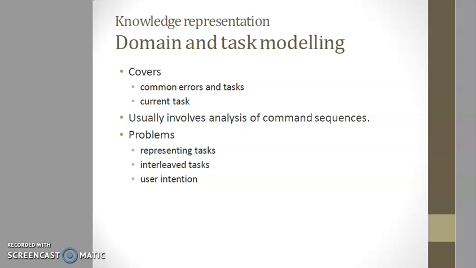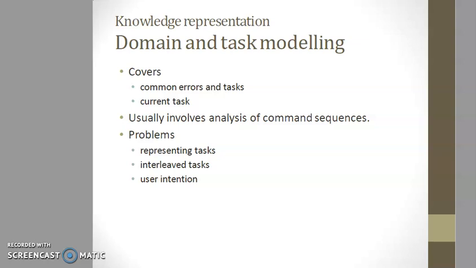Providing a help system with this type of information allows it not only to select appropriate advice for the user but also to use an appropriate method for giving advice. It covers the common errors and the current task. It usually involves analysis of a command sequence. The problems are represented in task, interleaved task, and user intention.